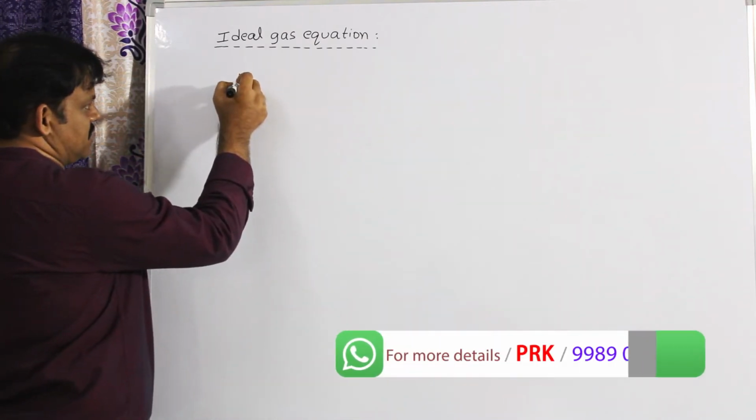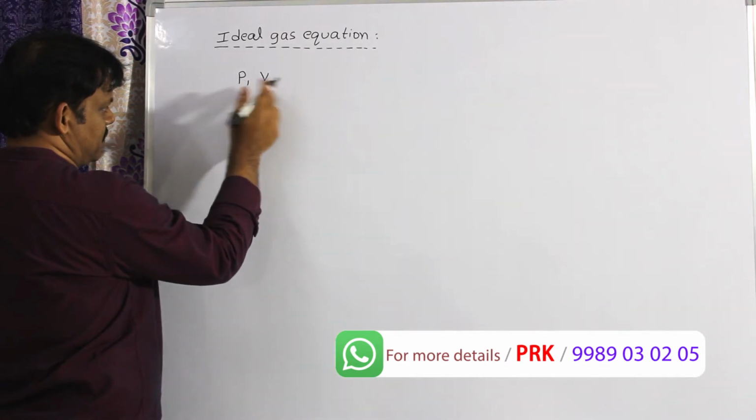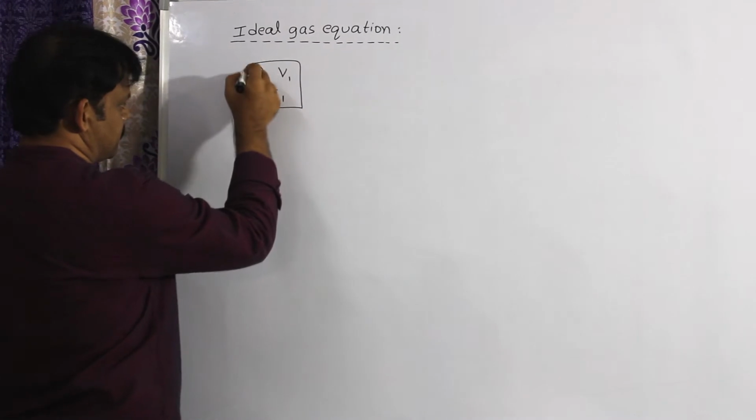Let us consider an ideal gas whose initial pressure is P1, volume is V1, temperature is T1.